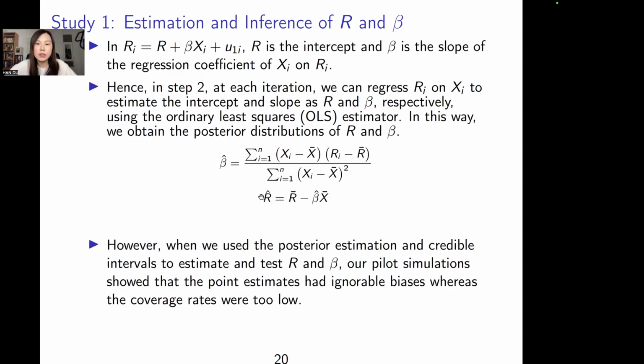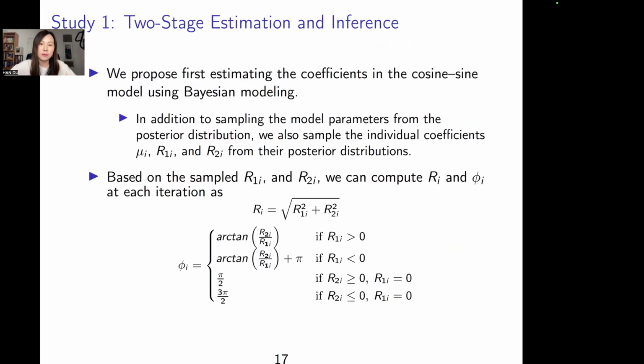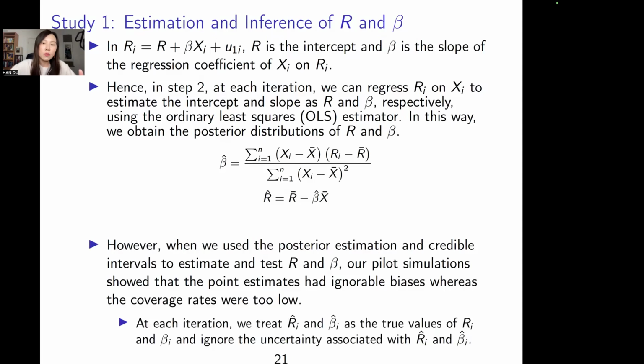However, when we use the posterior estimation and the credible interval to estimate and test R and beta, we find that the point estimate has no bias, but the coverage rates were too low. The reason is that we treat the estimated Ri and beta i, those random effects, as true individual coefficients, and ignore that they contain uncertainty.